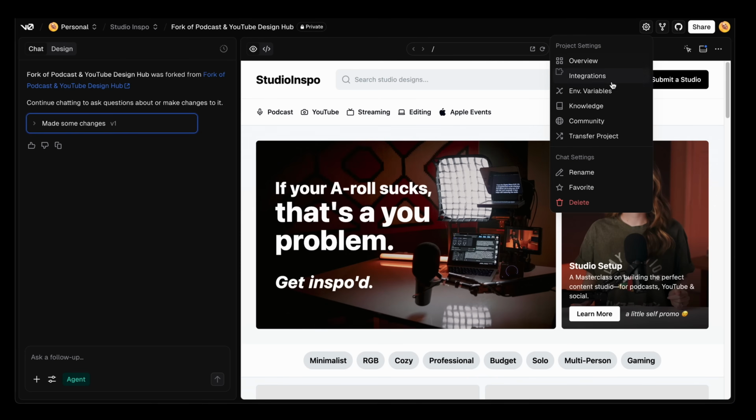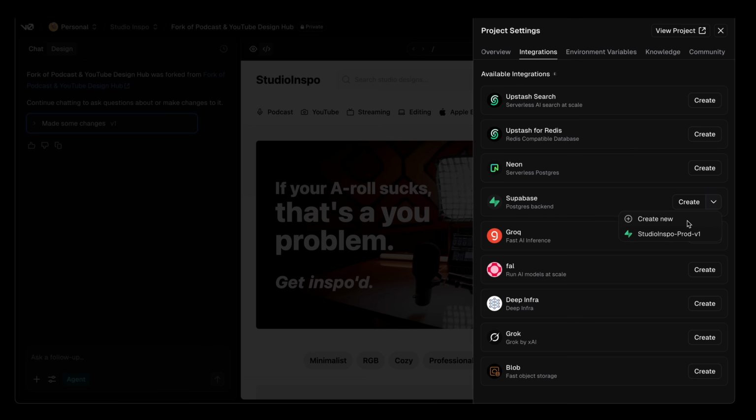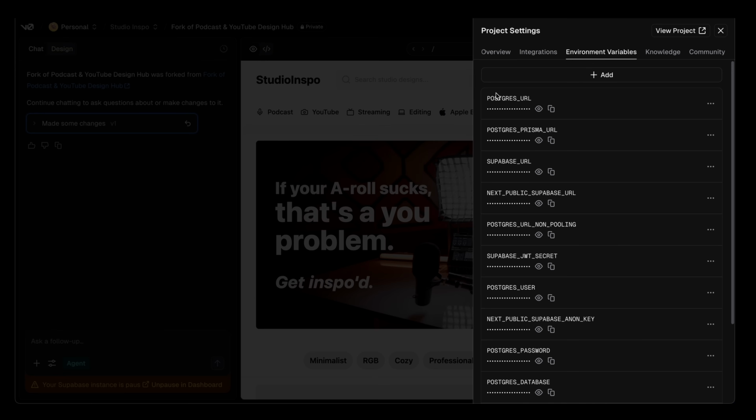So we got our Supabase schema set. Check. The table is ready to receive the data and the bucket is ready to receive the images. In order to connect Supabase to our website, we need to set the environment variables that are located right here in V0. I'm saying all this in a very quick manner, but I don't want you to be fooled. It took me a while to figure all this out and troubleshoot some stuff. A lot of copying and pasting errors and whatnot. But now it makes sense. Earlier tonight, it did not make sense at all. Hopefully my little explainer here makes it a little less intimidating.